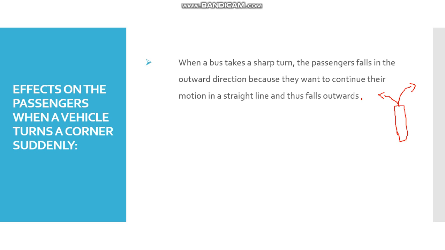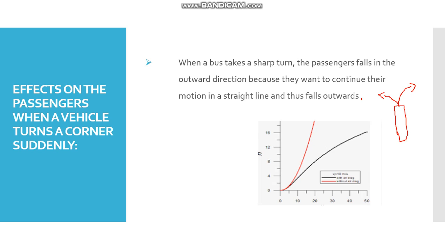I have a graph here. Imagine a bus moving in a straight path. Suddenly it takes a sharp turn to the left. Our motion would be in the outward direction, which would be on the right hand side. So this is our third effect. If we take a sharp turn to the right hand side, we will fall on the left hand side. And if we have taken a turn on the left hand side, we will move to the right hand side. So this is it for this lecture video.